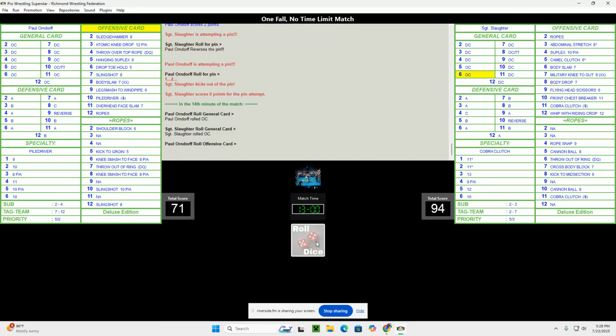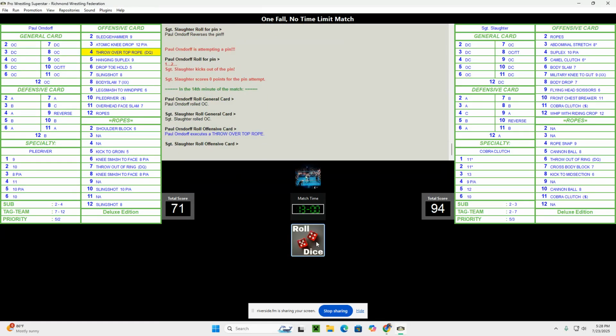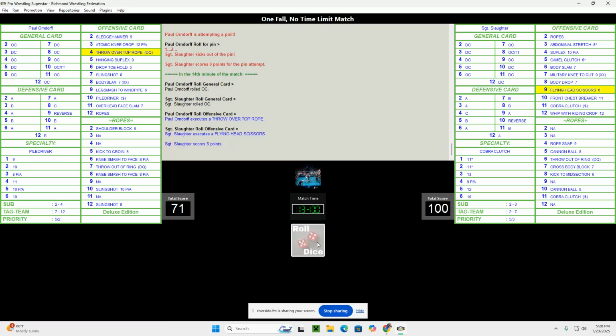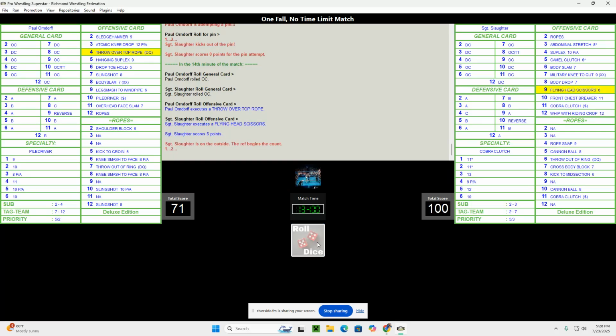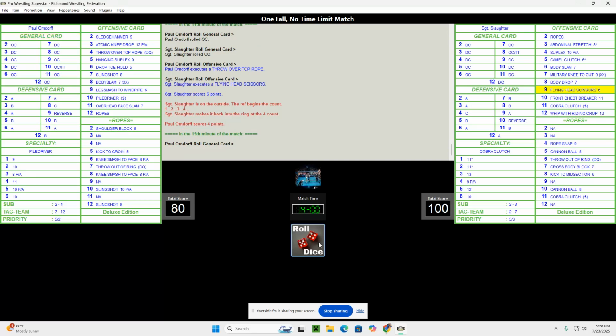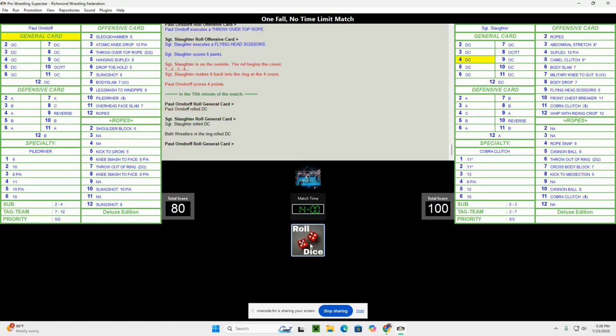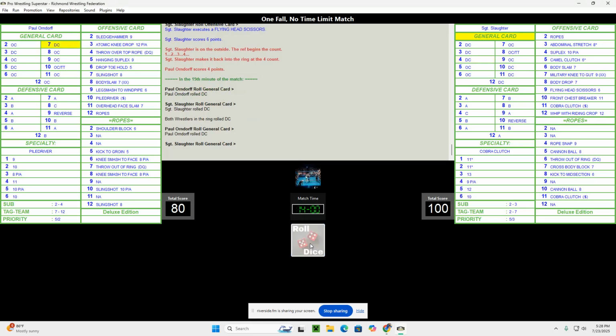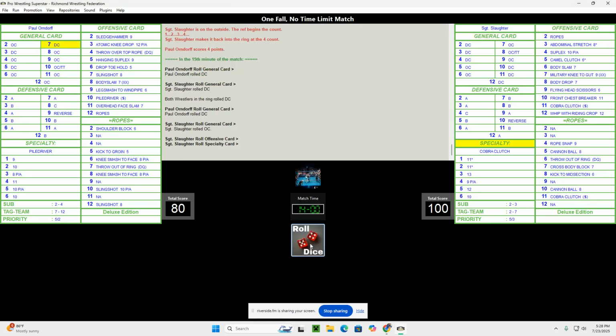Orndorff on offense. So is Slaughter. Throwing over the top rope for Orndorff and a flying head scissors from Sergeant Slaughter. Will he be counted out? No. Defensive moves from both. Sergeant Slaughter on offense.